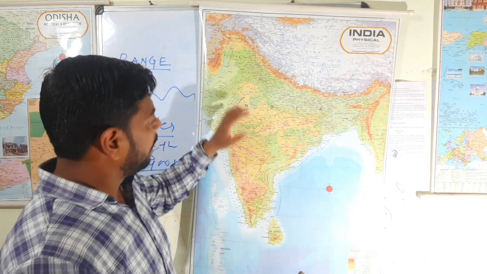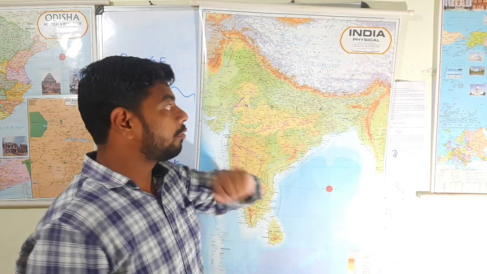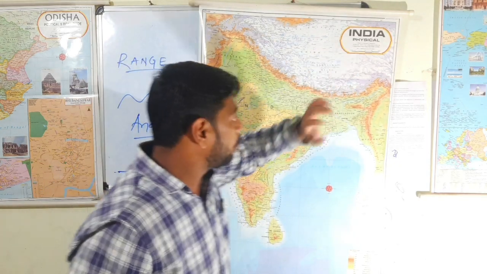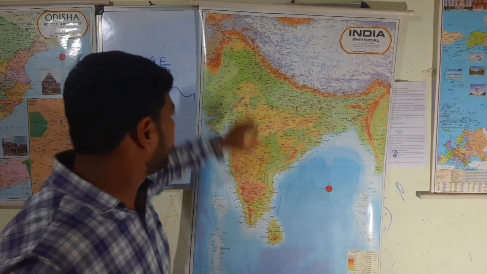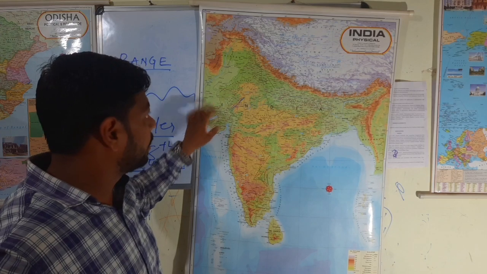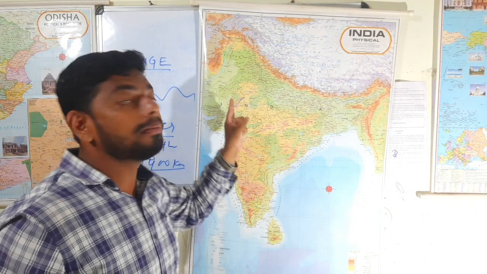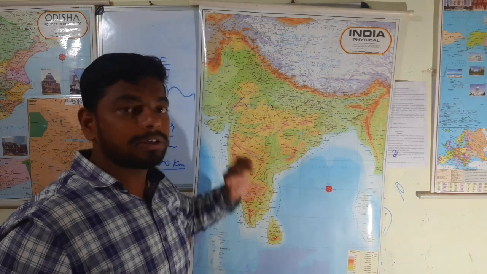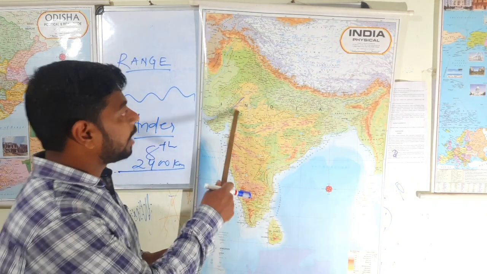Then we continue discussing the physiographic divisions. Himalayan mountain clear, northern plain clear, the great Indian desert clear. Another one is the Aravalli range. So here a chain of mountains named Aravalli is located in Rajasthan.